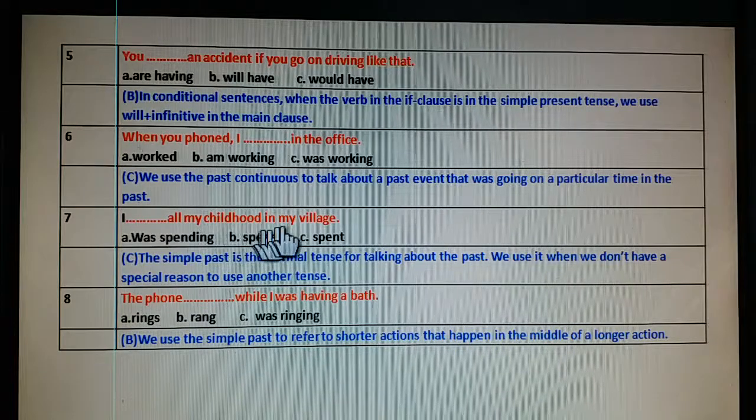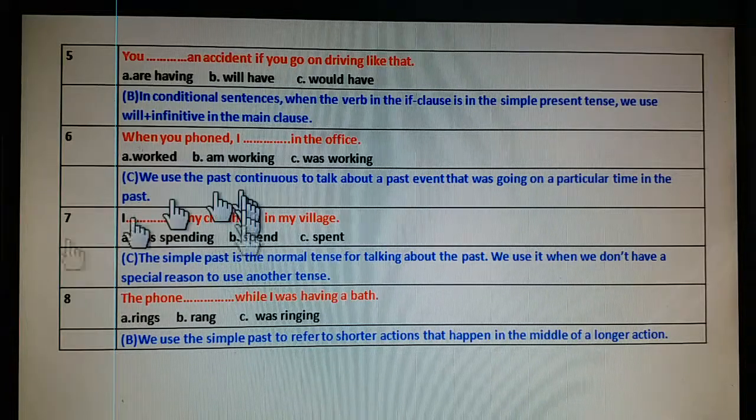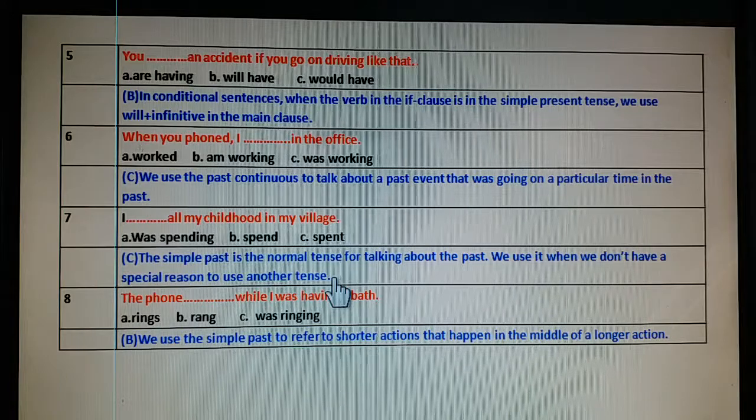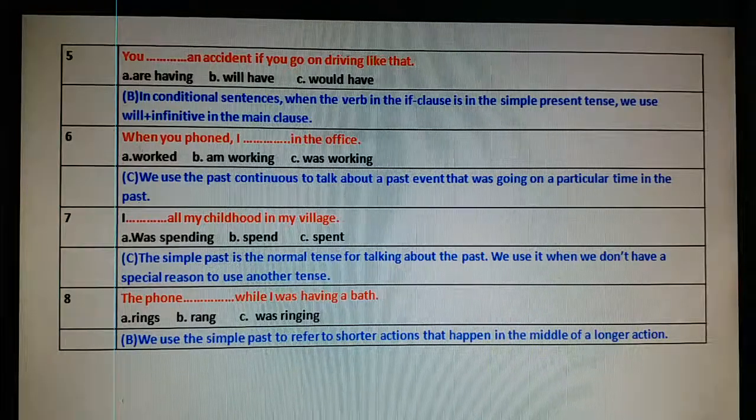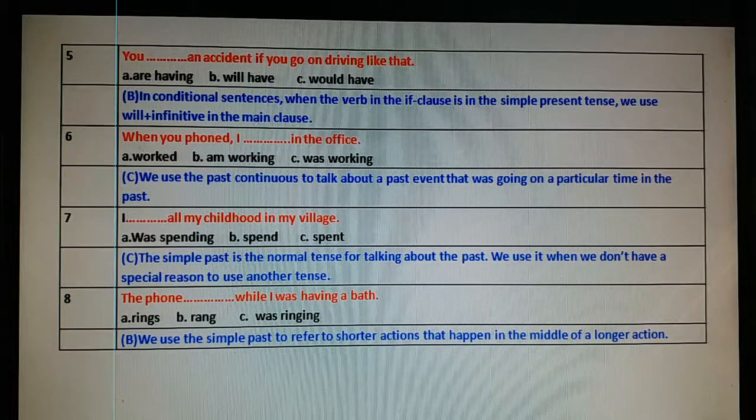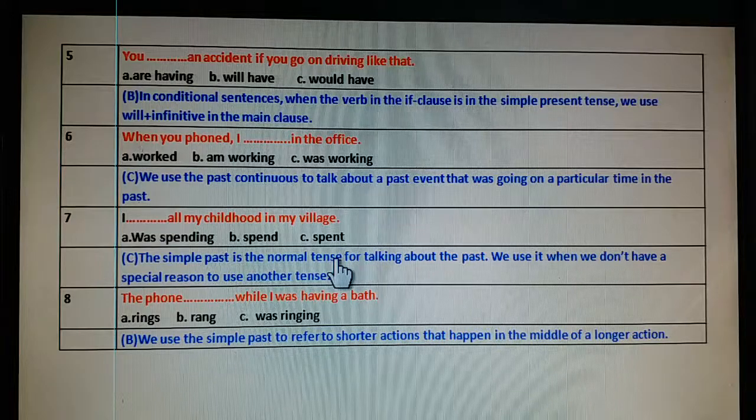I spent all my childhood in my village. The simple past is a normal tense for talking about the past. We use it when we don't have a special reason to use another tense. If you have to say something is in progress, you can use past continuous. If you have to say that something had already been completed, you have to use past perfect. But when there is no reason, you have to mention only a past event, you should use simple past. So here the correct option is C, spent.